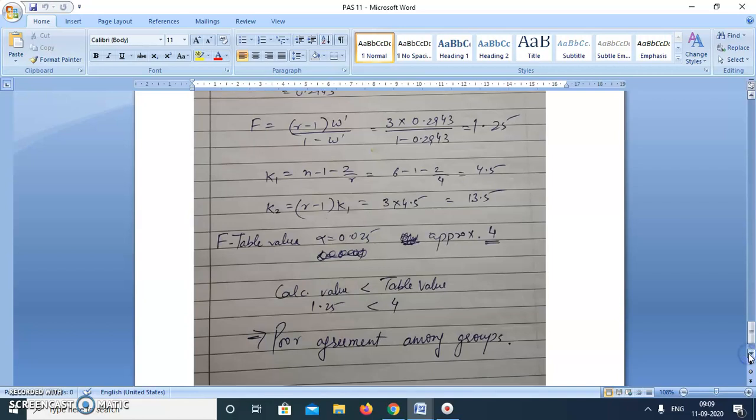So this way we need to do the problems related to ranking data. Now question number 11 I haven't done, so that is for